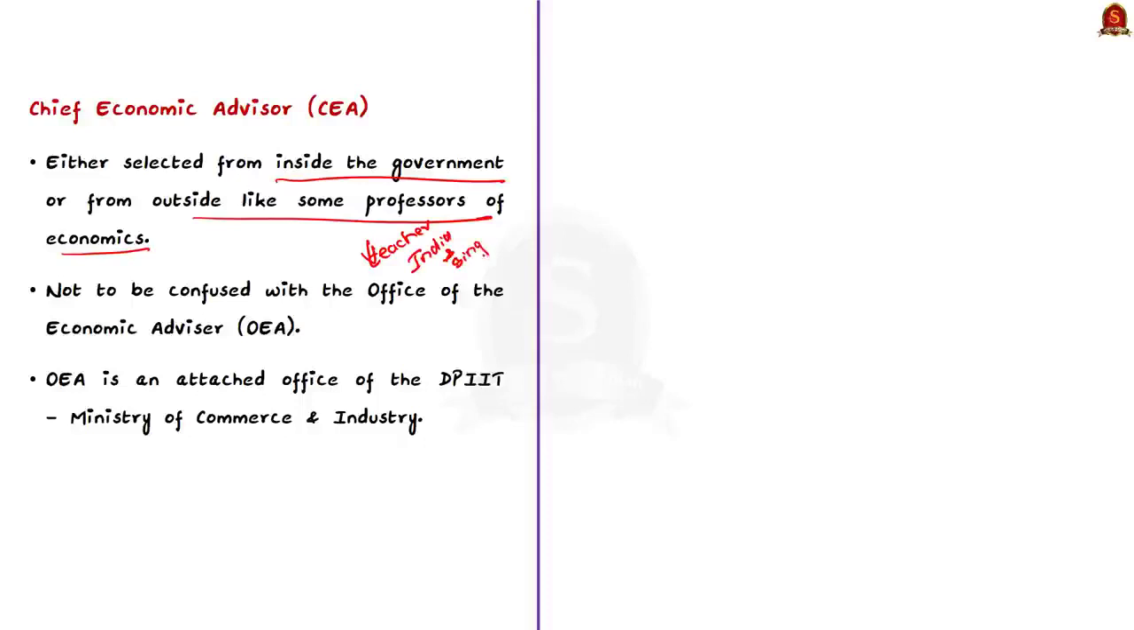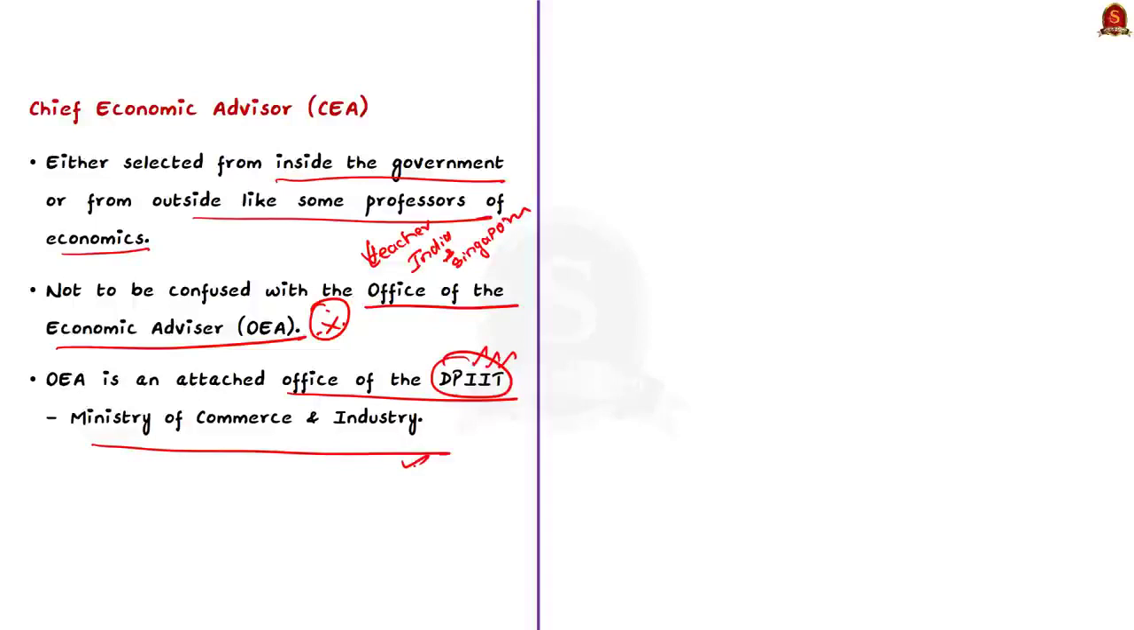See, this office of chief economic advisor is not to be confused with the office of economic advisor. Note here that the Office of Economic Advisor is an attached office of the Department for the Promotion of Industry and Internal Trade under the Ministry of Commerce and Industry. The main function of the Office of Economic Advisor is giving policy inputs on industrial development. So, the functions of the Office of Economic Advisor are different from the functions of the Chief Economic Advisor. Note that. Now we will see some functions of the Chief Economic Advisor.